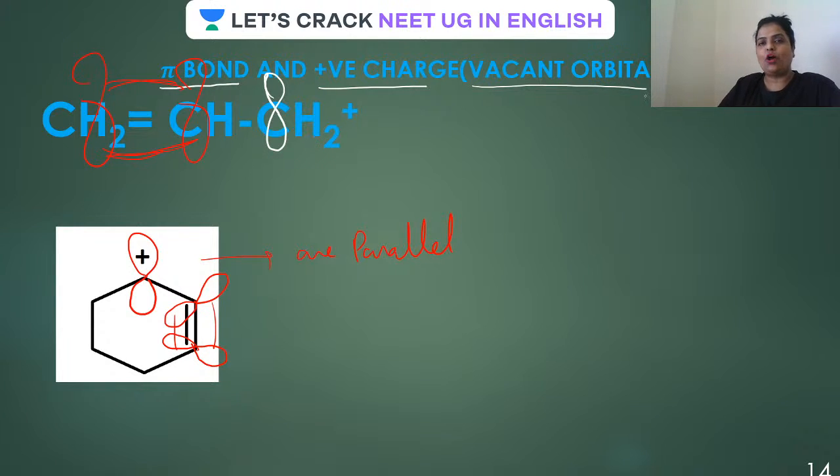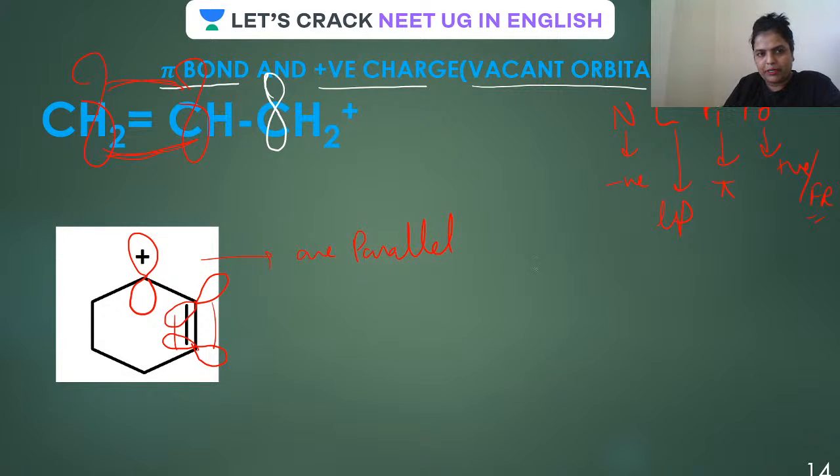Okay, and yes, you all remember the order of conjugation was what? Null pepo. I'm repeating, null pepo. This is negative charge, this one is lone pair, this one is pi, and this one is positive charge or free radical. So here, positive charge. Okay, so pi bond to positive charge conjugation will take place like this.